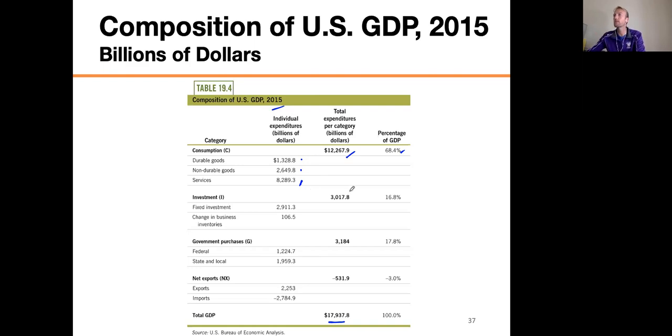All right, investment, don't forget this is the companies purchasing physical capital, is about 3 trillion or 16.8%. Government purchases is about 3.1 trillion or close to 20%. And then net exports, don't forget it's exports minus imports. So we sold about $2.2 trillion worth of stuff, but we purchased $2.7 trillion worth of stuff. So we have negative $500 billion in net exports. All right, so you add that up, and that is our GDP.